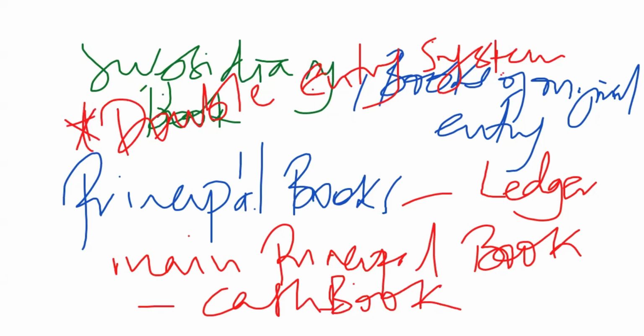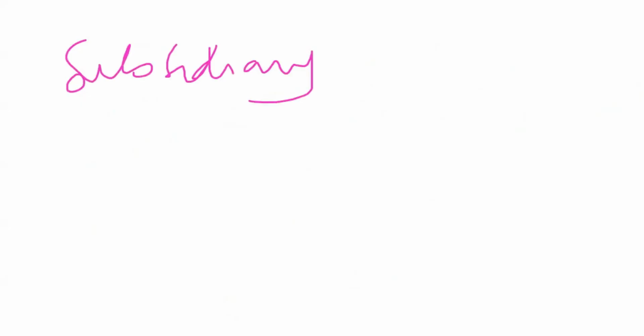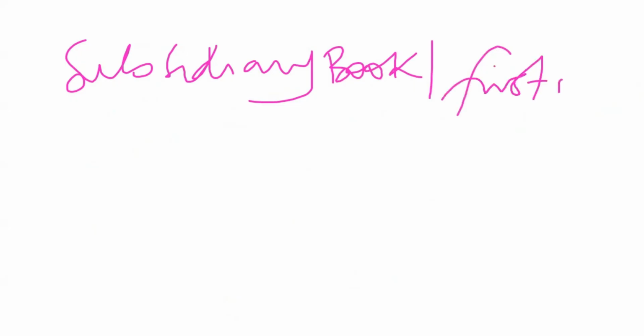Now, when we talk about the subsidiary books, these are books where transactions are first recorded before they are transferred, or posted, to the respective principal books. So we first register within the subsidiary books before we post those figures in the ledgers and the cash books.